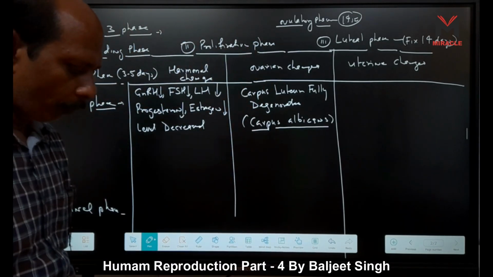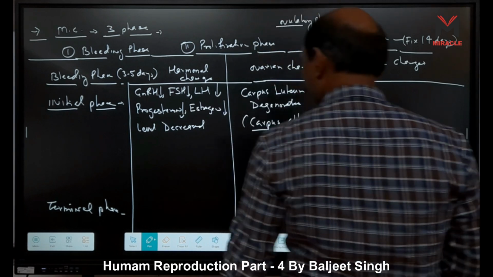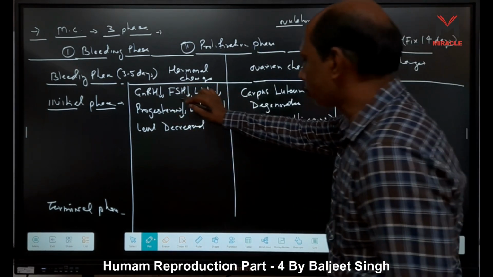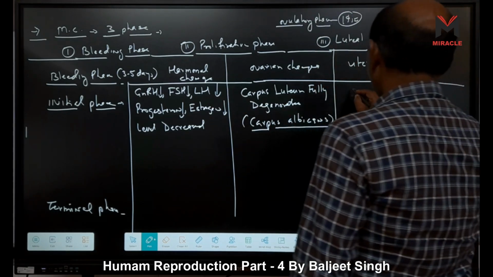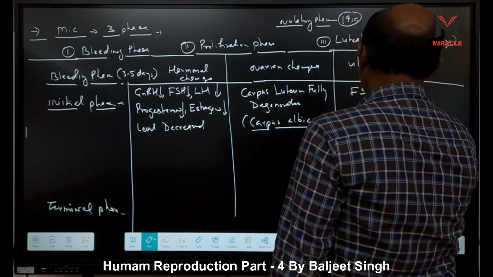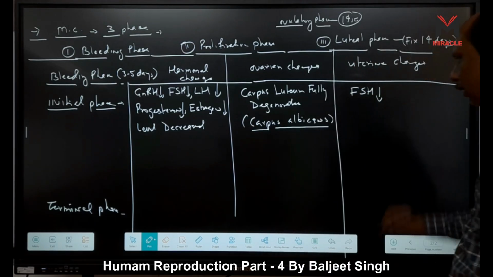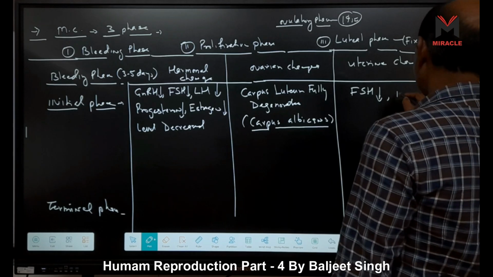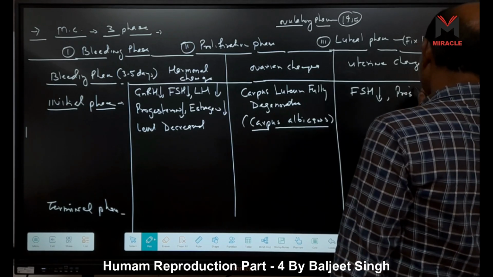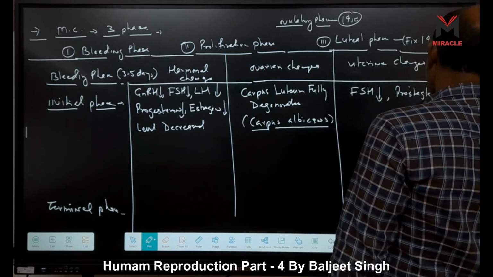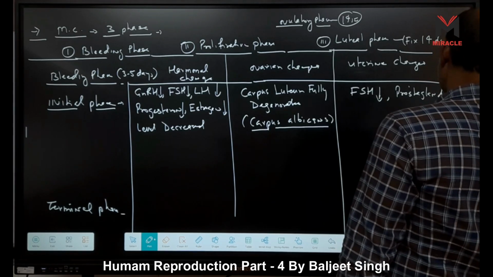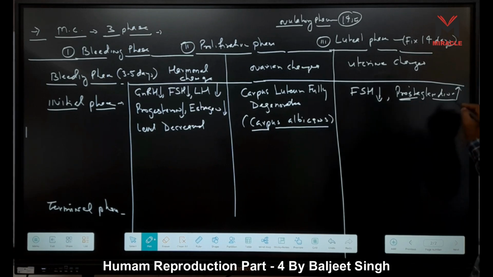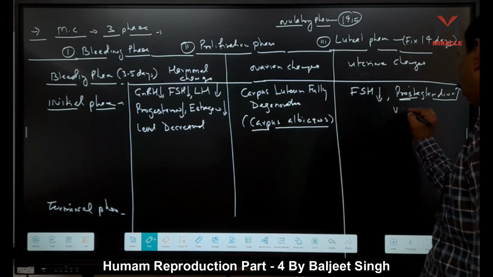Now in uterine changes, what happens in the uterus? Because here hormone levels are low, because FSH is responsible for uterine changes. So due to the decrease in FSH level, what happens here? Prostaglandin increased. It is increased, and this is a vasoconstrictor.